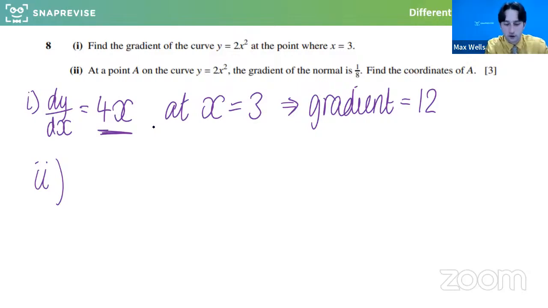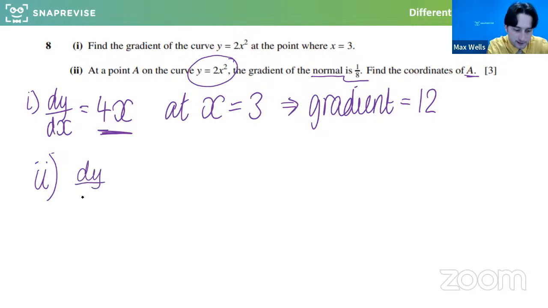So at a point A on the curve y equals 2x squared, the gradient of the normal is 1/8. Find the coordinates of A. Now, this is a really good question. This is very much like what we would expect to see in the exam. As soon as you see the word normal, gradient, tangent, rate of change, that should be screaming out: I've got to do differentiation. And we've already done differentiation. We know that the derivative dy/dx is 4x. But this question's got a little bit more to it.